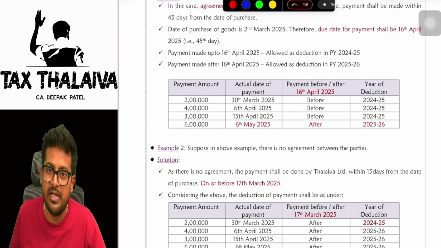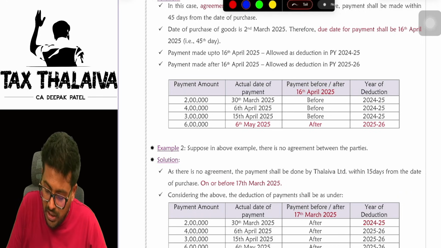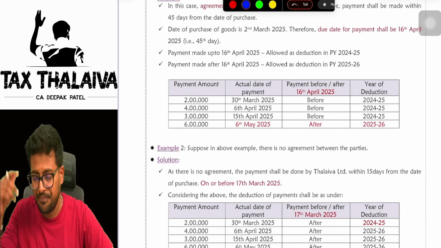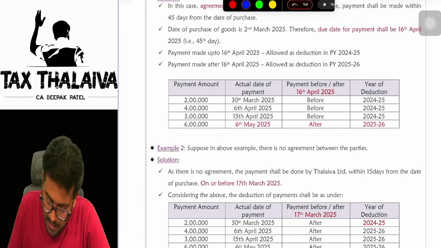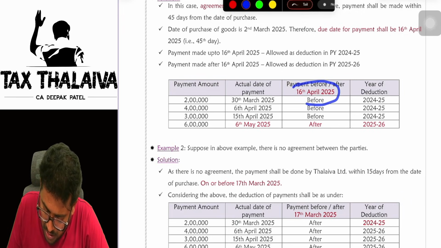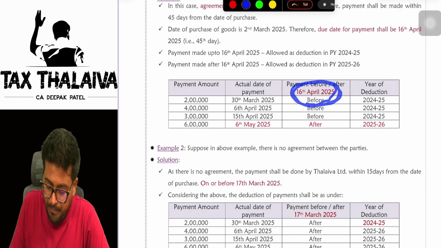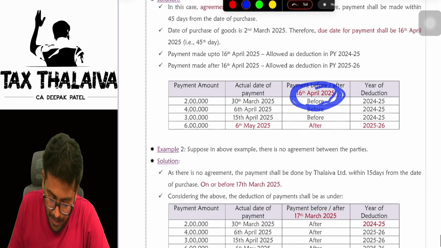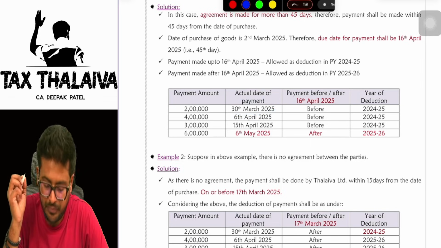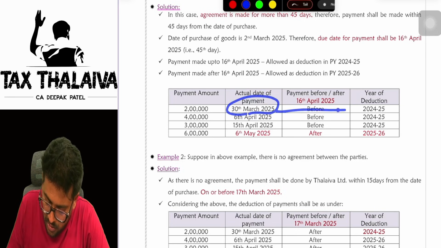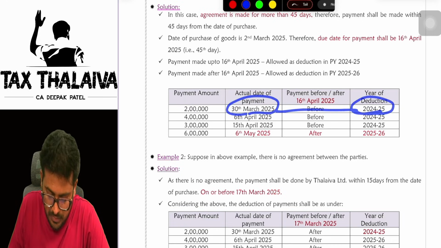So allowance of deduction will happen in financial year 24-25 only. Payment made on 30th of March 2025, so deduction allowed in 24-25, good enough.